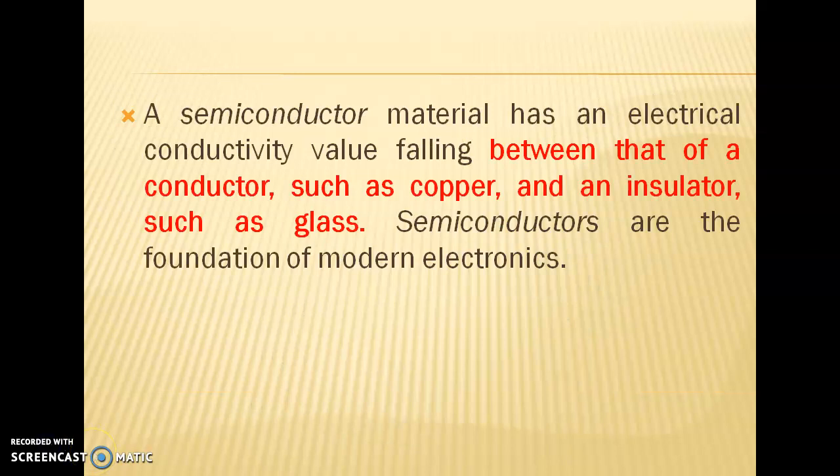A semiconductor is a material whose electrical conductivity value falls in between the insulator and the conductor. At low temperature, keep that in mind, the semiconductor will act as an insulator. At high temperature, the semiconductor will act as a conductor. So we can say semiconductors are in between conductors and insulators. You should not say it will conduct partially. The correct definition for a semiconductor is: at low temperature it will act as an insulator, at high temperature it will act as a conductor.